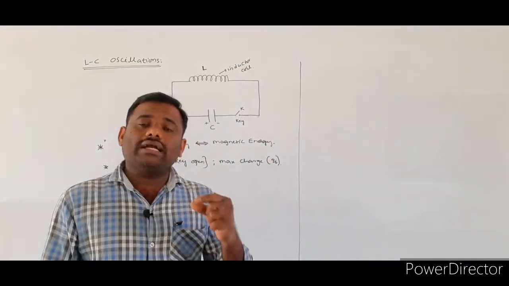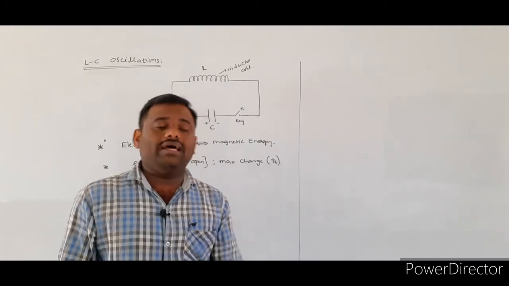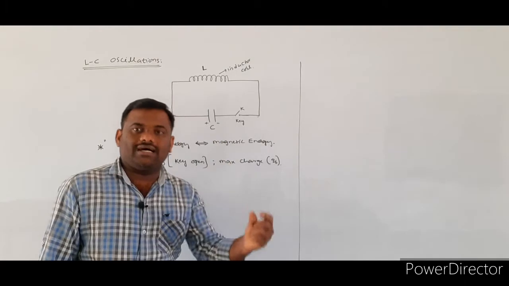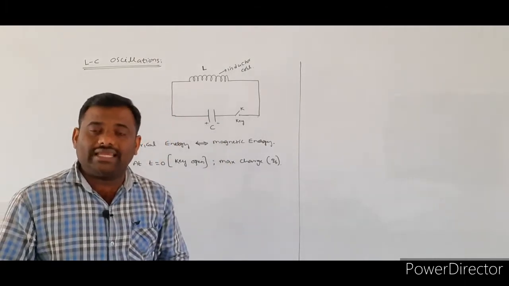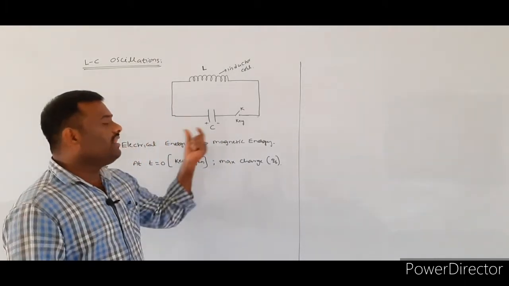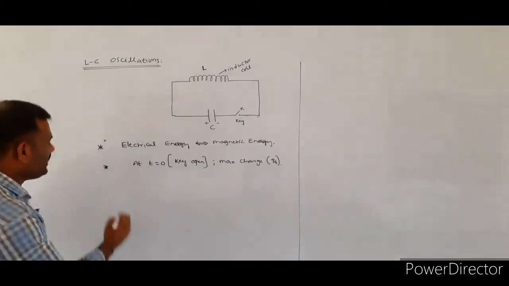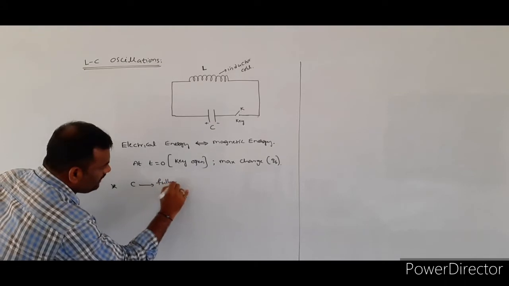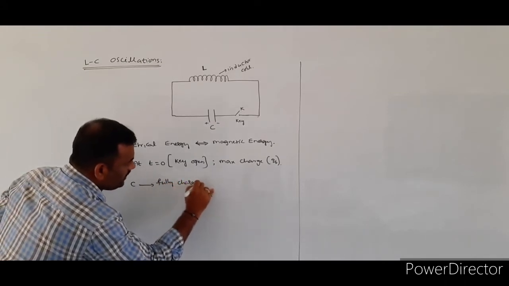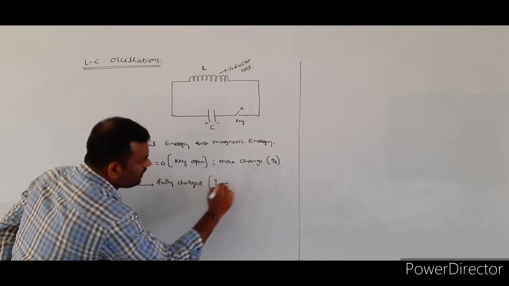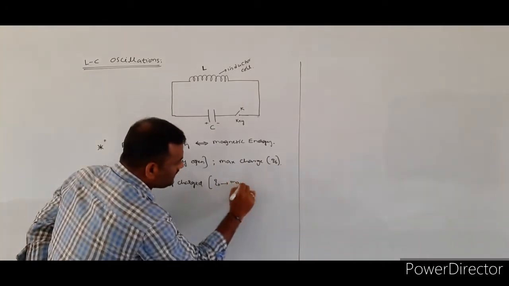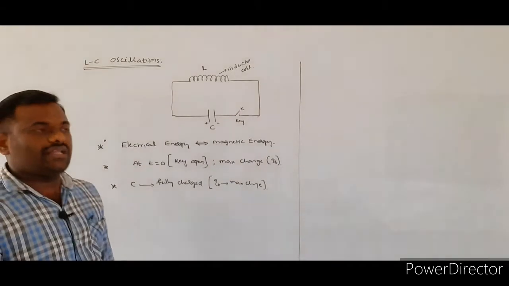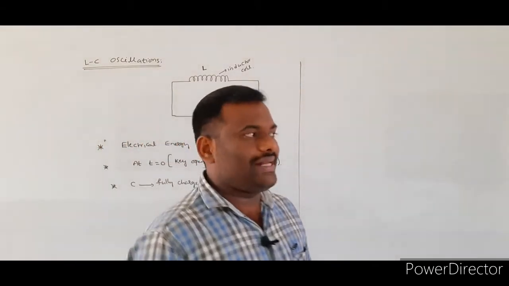What type of capacitor do we consider here? We consider a capacitor which is fully charged. So here I consider the capacitor C which is fully charged, and Q0 is indicating the maximum charge which is stored on the capacitor plates.